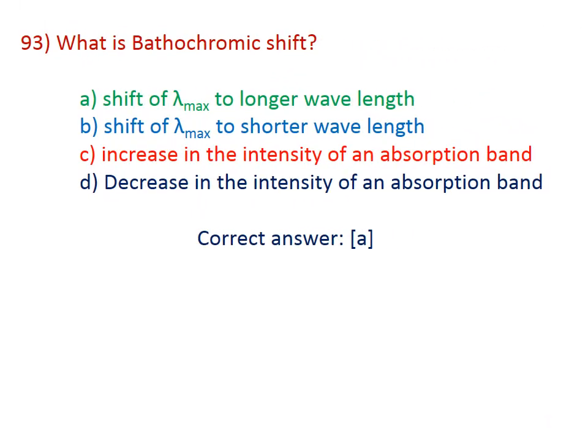93. What is bathochromic shift? A. Shift of lambda max to longer wavelength. B. Shift of lambda max to shorter wavelength. C. Increase in the intensity of the absorption band. D. Decrease in the intensity of the absorption band. Here the correct answer is A, shift of lambda max to longer wavelength. The correct answer is A.